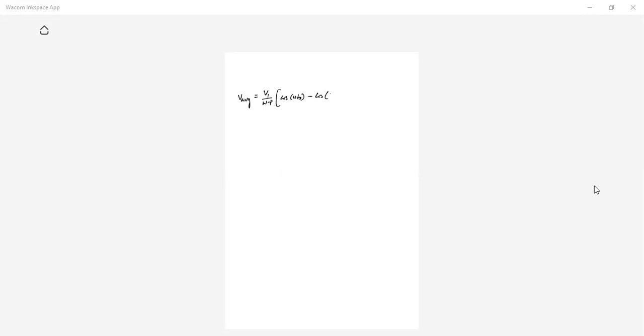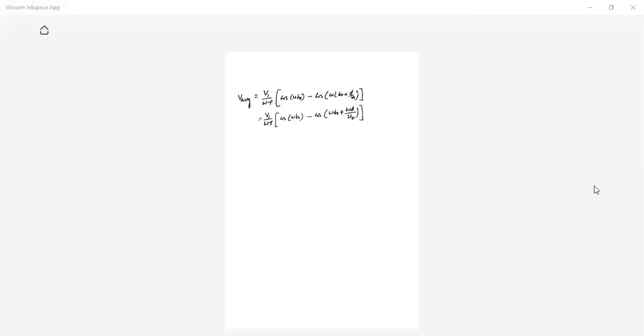So you can take omega times T naught plus D by V naught. So V1 by omega tau, cos of omega T naught minus cos of omega T naught plus omega D by V naught.